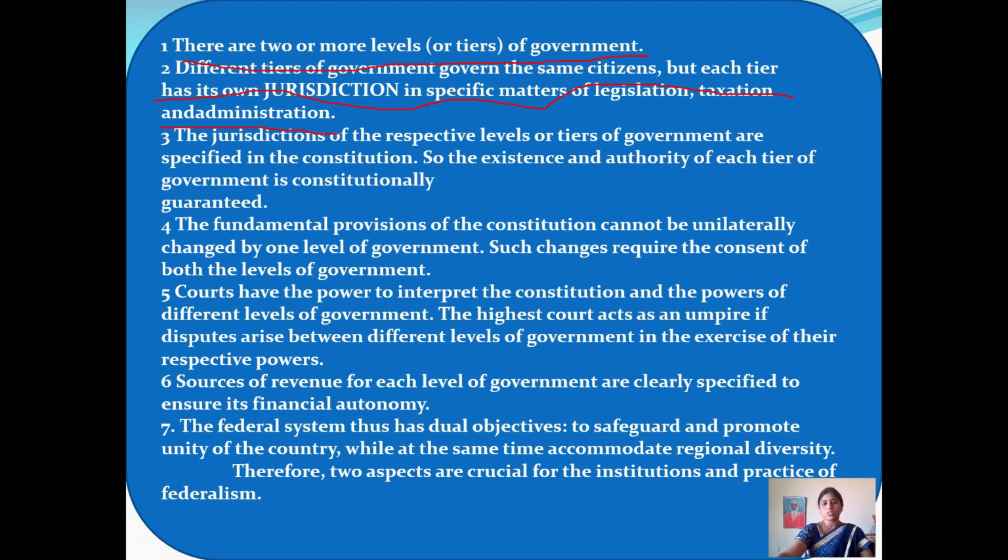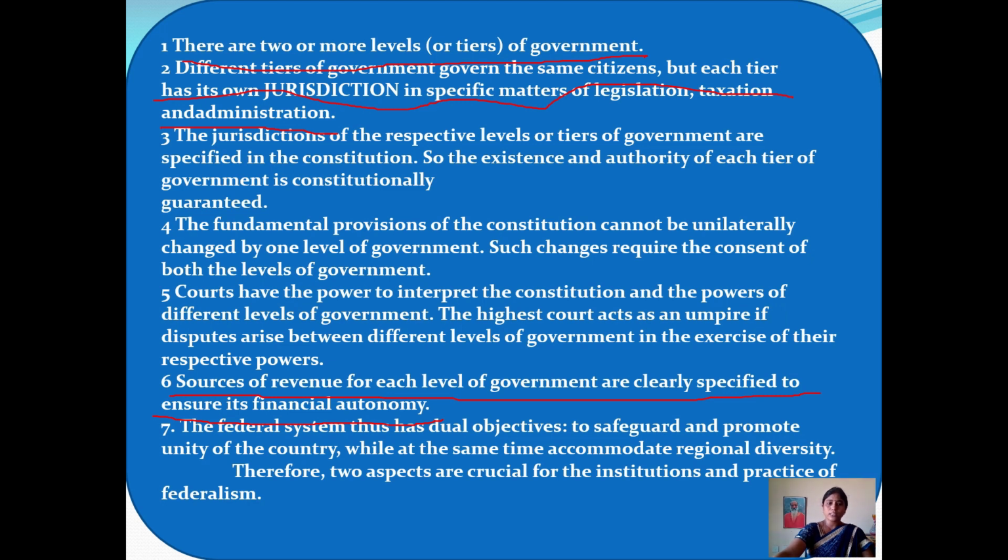And the sixth one, sources of revenue of each level of government are clearly specified too. This is a very important one. Sources of revenue to run the government. For administration and for providing facilities to the people, we need revenue. So the sources of revenue for each level of government, state levels as well as central levels, are clearly mentioned in our constitution.